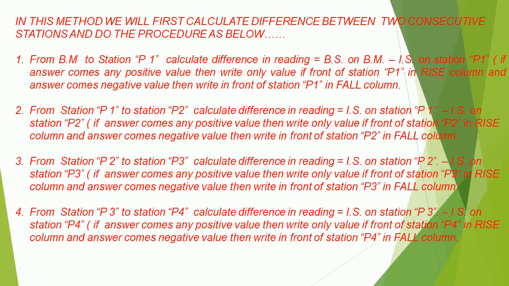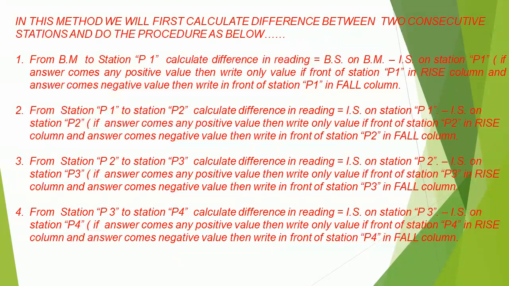In this method we will first calculate difference between two consecutive stations and do the procedure as below. From BM to station P1 calculate difference in reading equals BS on BM minus IS on station P1. If answer comes any positive value then write only value in front of station P1 in rise column, and if answer comes negative value then write in front of station P1